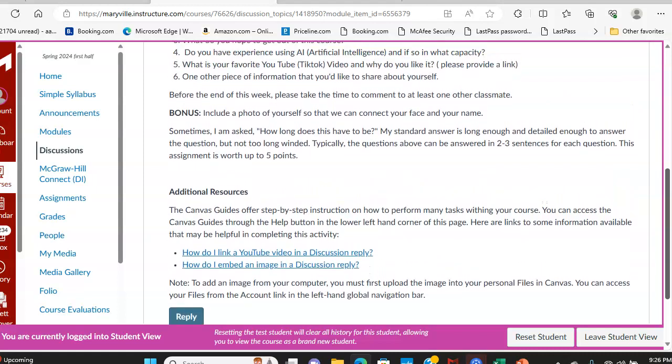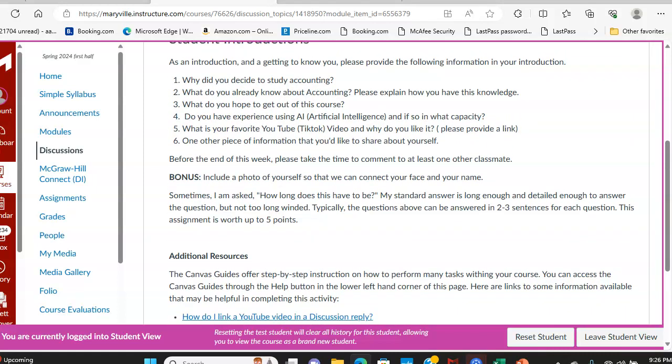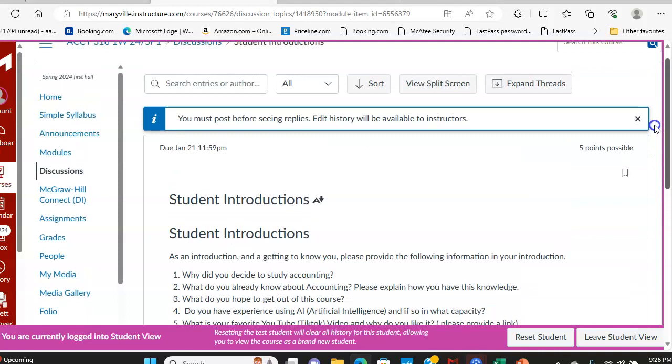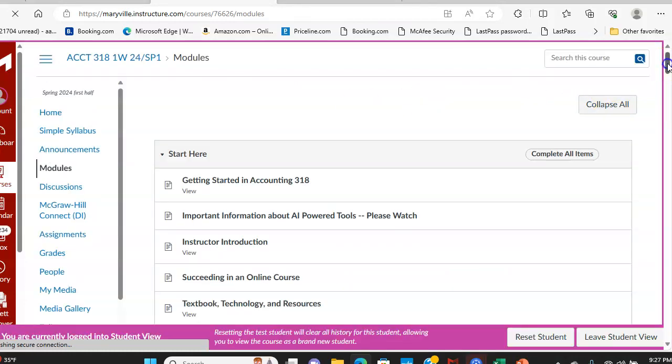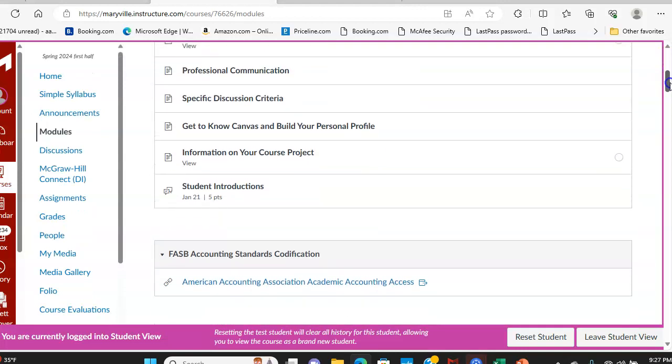It is asked that you give feedback to a minimum of 2 of your classmates after you have posted your blog. Now, notice that you cannot see any replies until you have posted your blog discussion on this site.